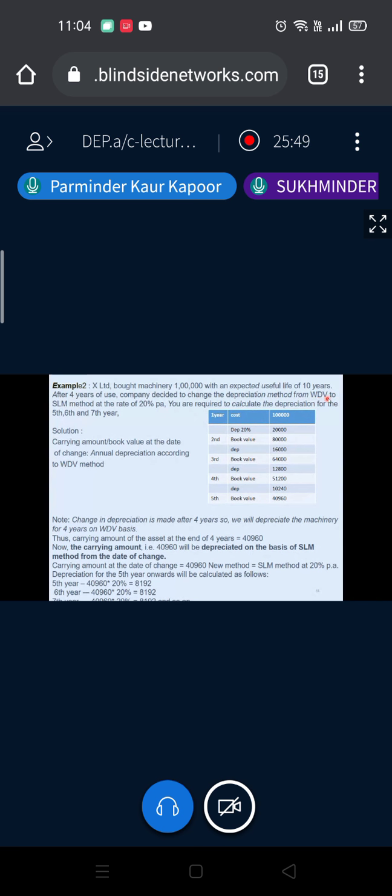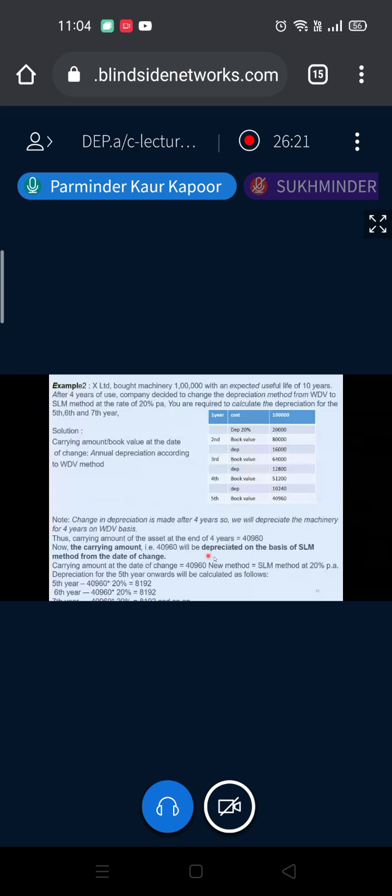Otherwise, if the WDV rate is not given, you are supposed to calculate it. If calculation is required, the scrap value must be with you. Yes, ma'am, but it is not given here. It is not given, so we can easily assume that we are simply changing the method, the rate remaining the same. Okay.